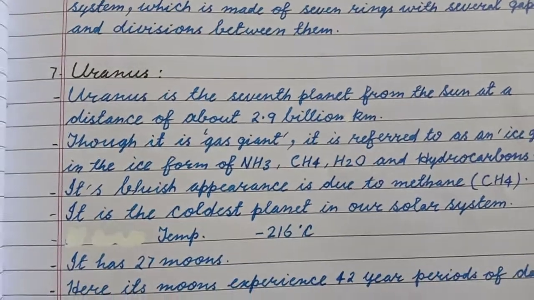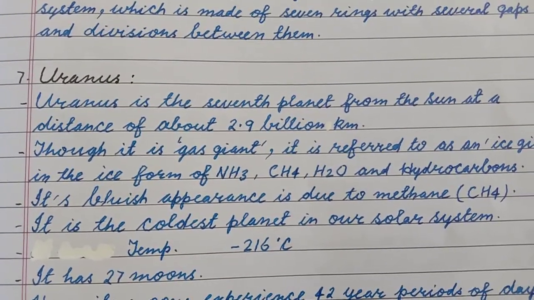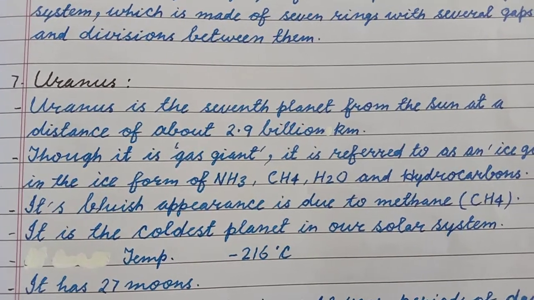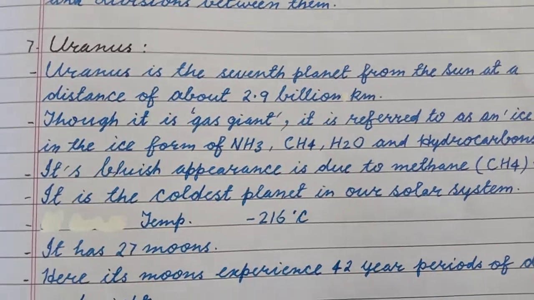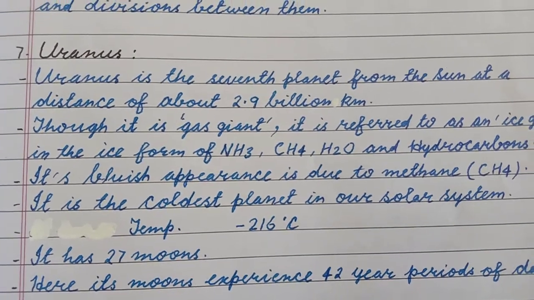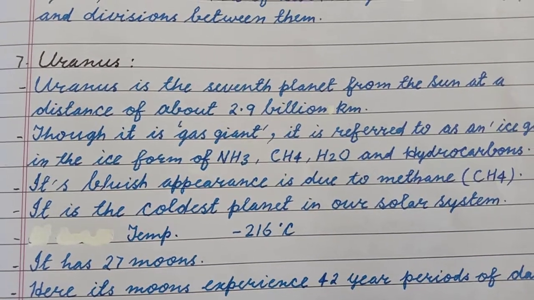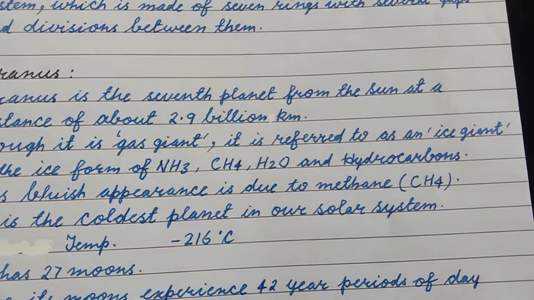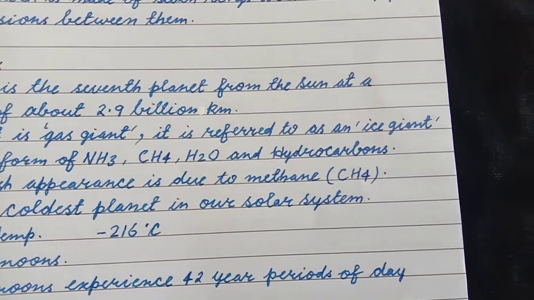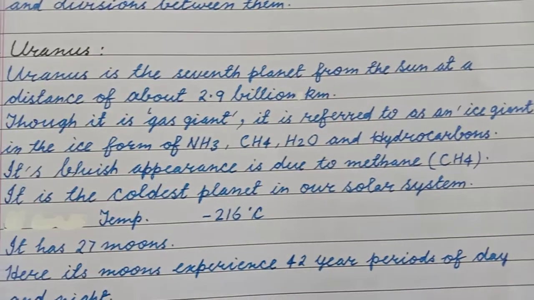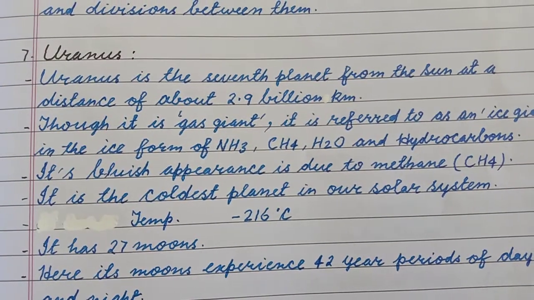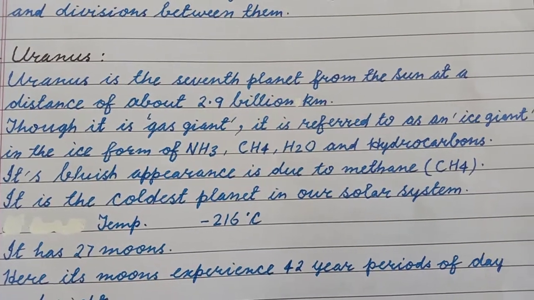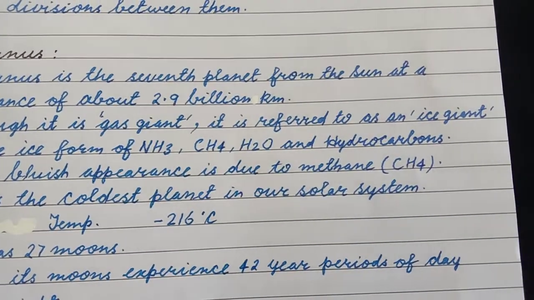Uranus. Uranus is the seventh planet from the Sun at a distance of about 2.9 billion kilometers. Though Uranus is a gas giant, it is referred to as an ice giant, in the ice form of ammonia, NH3, methane, CH4, water, H2O and hydrocarbons.